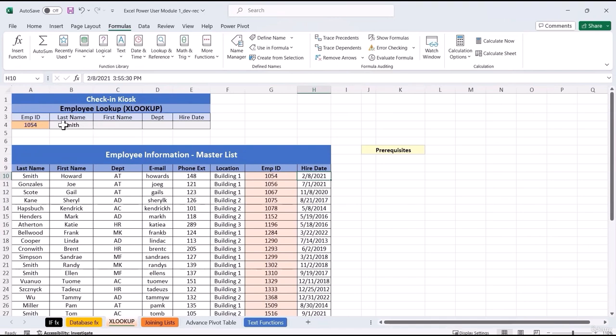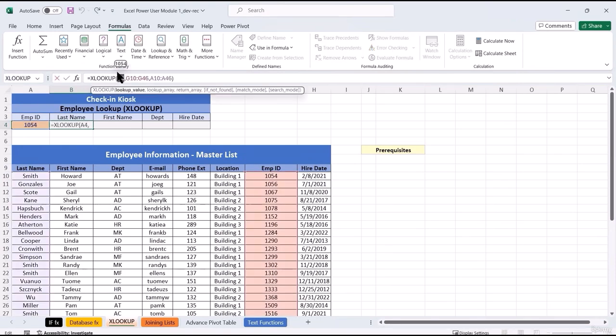We could do that. The other thing we could do is we can just modify our original XLOOKUP here, and we can look on to cell A4. So in the formula bar, I'm going to absolute reference A4. I'll press F4 on my keyboard. We're also going to absolute reference the ID range, so G10 through G46.